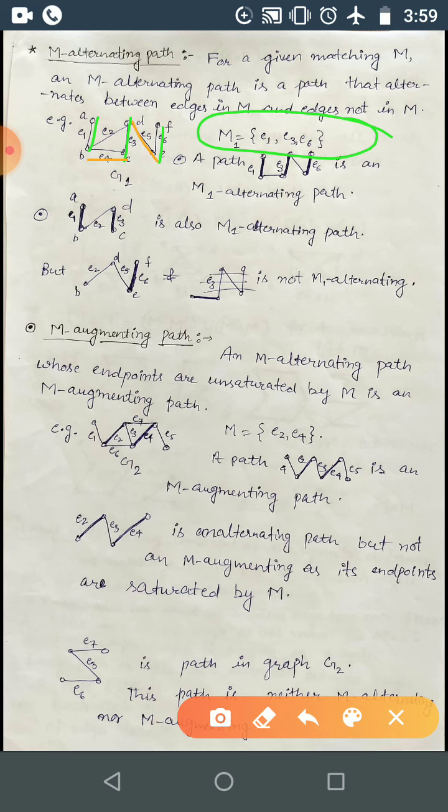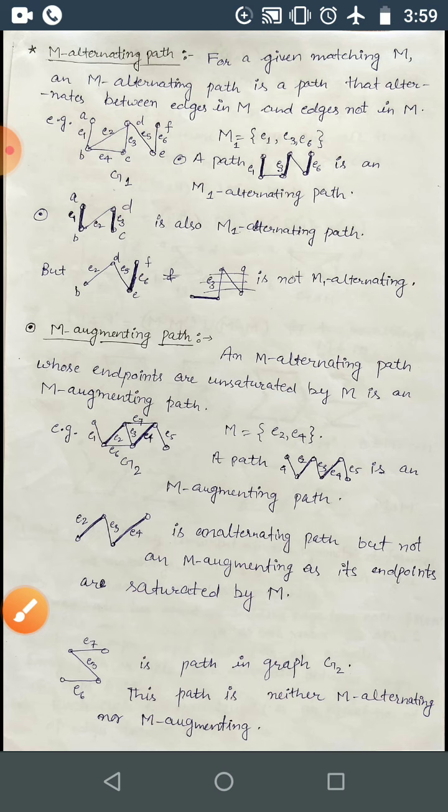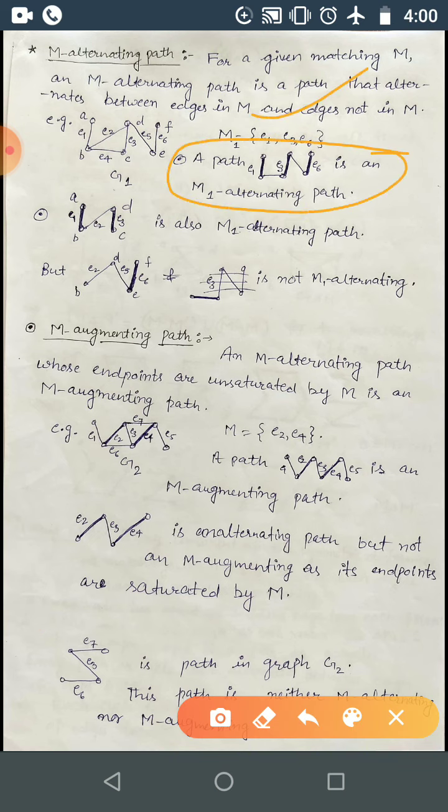This is an M alternating path. As you can see, it contains edges from M and edges not from M alternately. This is one example of an M alternating path. M1 is the matching, so the M1 alternating path is given by this one.